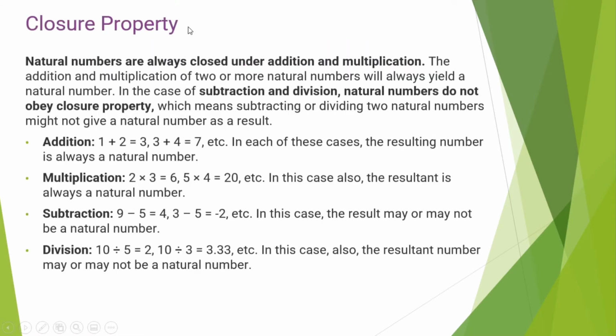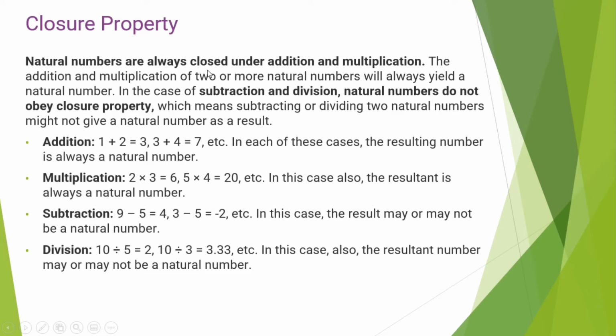Now there are certain properties or laws that apply on the natural numbers. The first property is the closure property. What is the closure property? Natural numbers are always closed. What does it mean?